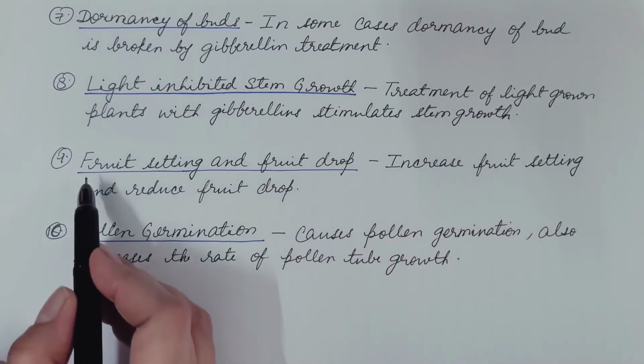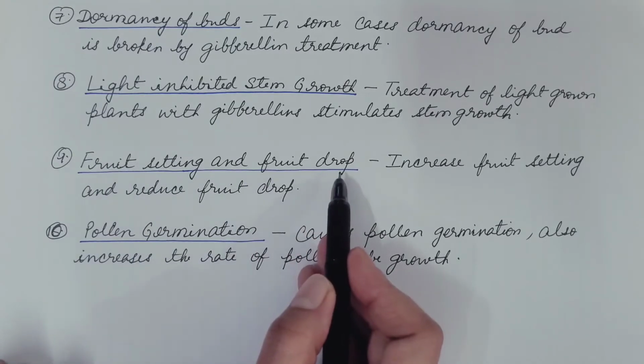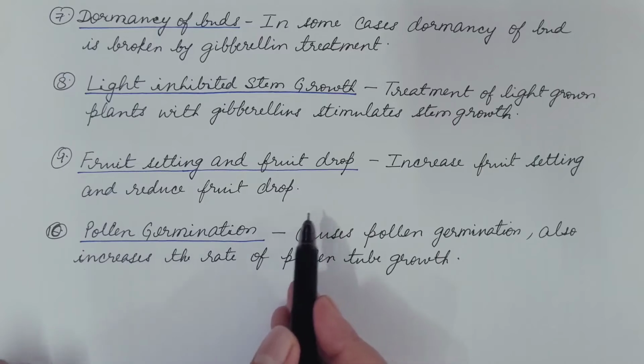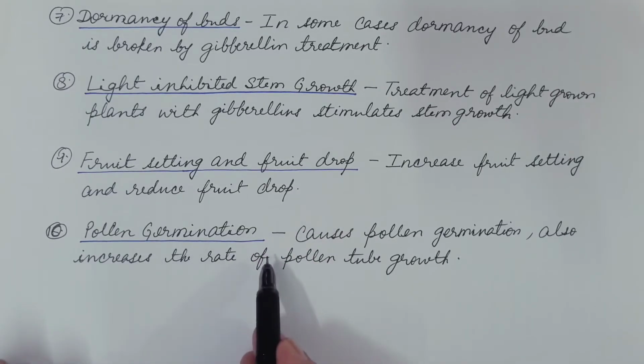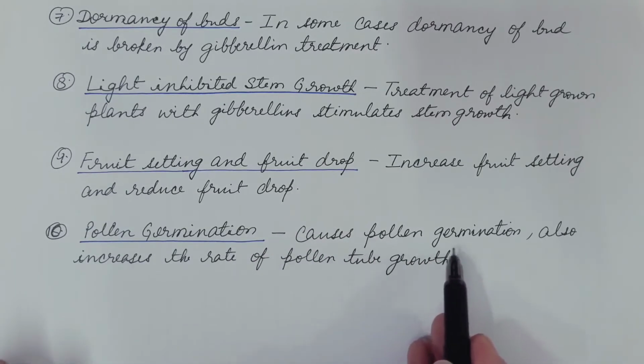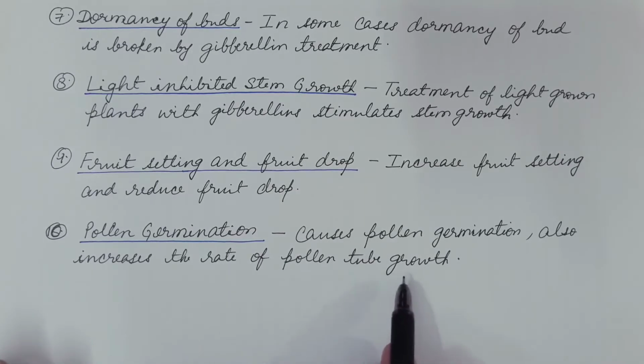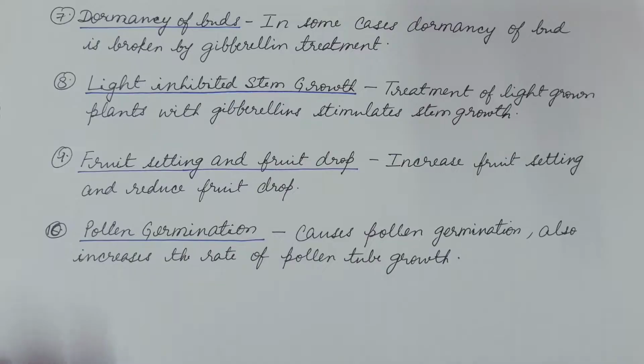or when the light grown stems are treated with gibberellin, then it stimulates the stem growth. Fruit setting and fruit drop. Gibberellin increases the fruit setting and reduces fruit drop. Pollen germination. Gibberellin causes pollen germination. Also, it increases the rate of pollen tube growth.